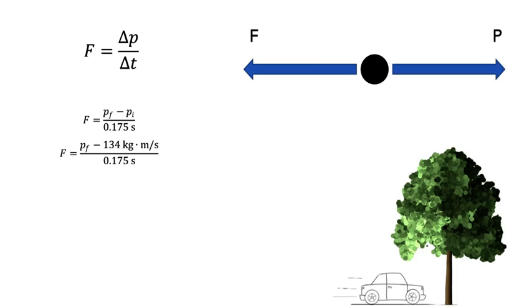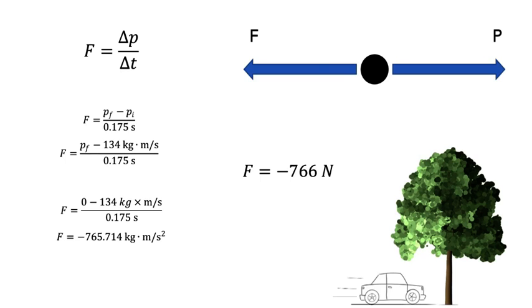The final unknown variable can be found conceptually. Since impact with the immovable object will completely halt the driver's rightward momentum, we can call final momentum equal to 0. Now that we've calculated collision force, there's an important unit observation here. Kilogram meters per second squared can be written for clarity as the SI unit of force, the Newton.